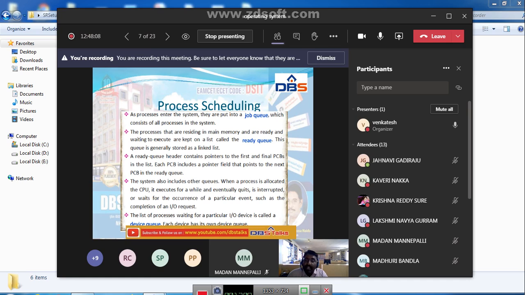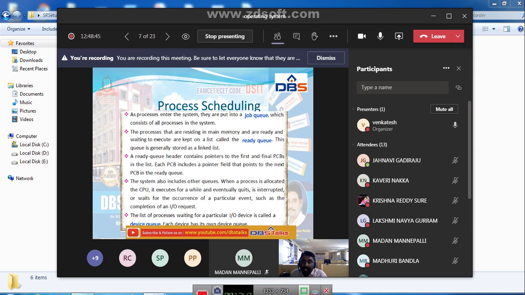See, what is the ready queue? The processes which are ready for execution will come to the ready queue. Initially, which process are we creating? P0. That means the process P0 is waiting for execution, so P0 will come from the job queue to the ready queue. Then after P0, P1. After P1, P2. After P2, P3. Like that. The created processes are in the job queue. The processes which are waiting to execute are all kept in one queue, and we can call it the ready queue.